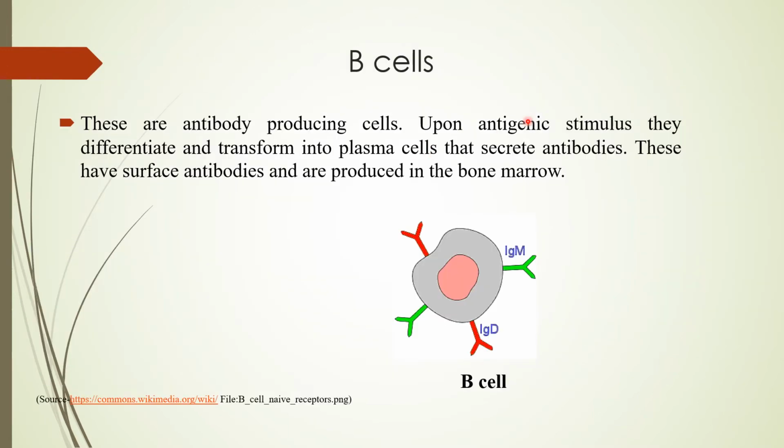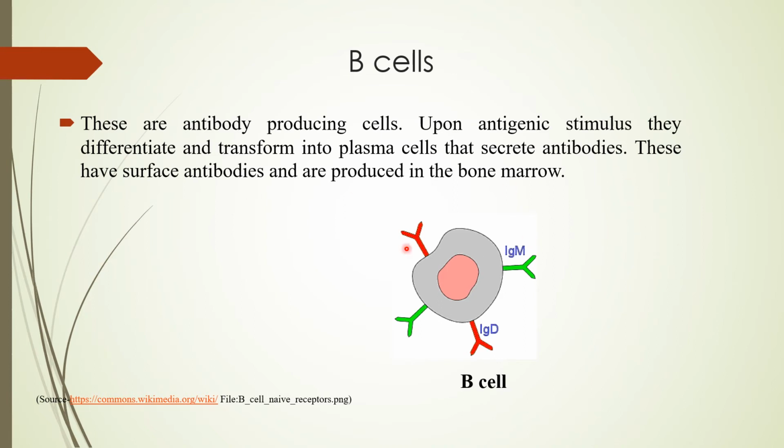Then coming to B cells. Their production and maturation takes place in bone marrow, while in birds it is the bursa of Fabricius. These are the cells which are involved in the production of antibodies. Whenever these interact with antigen, the B cells divide, they differentiate, and they finally transform to form plasma cells and memory cells.